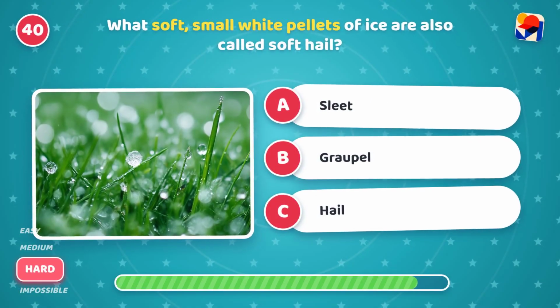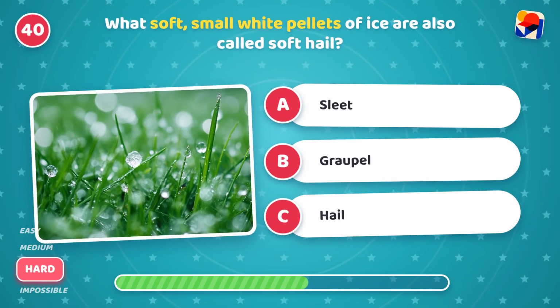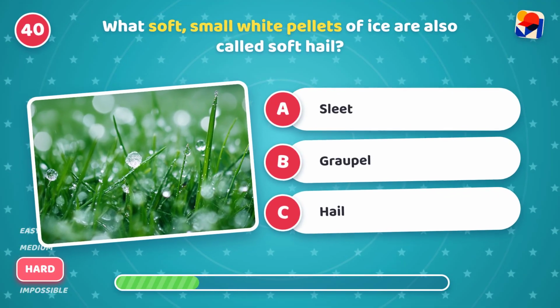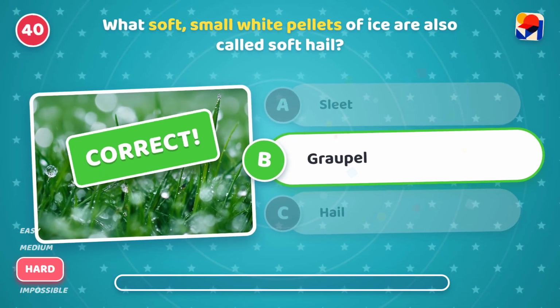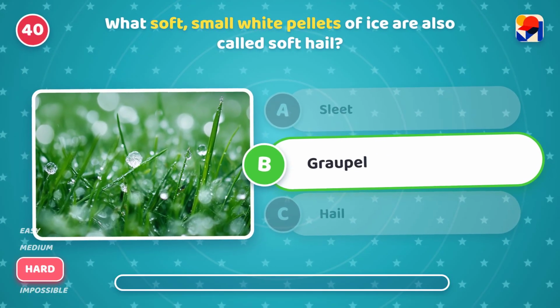What soft, small white pellets of ice are also called soft hail? Is it A, sleet, B, graupel, or C, hail? It's B, graupel. Tricky! Supercooled water droplets freezing on snowflakes.